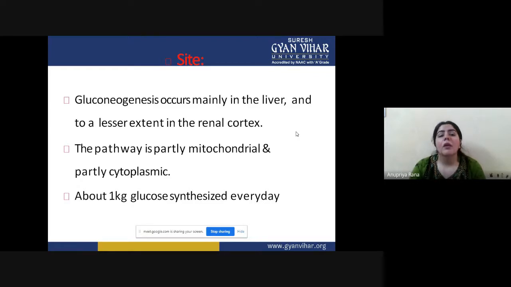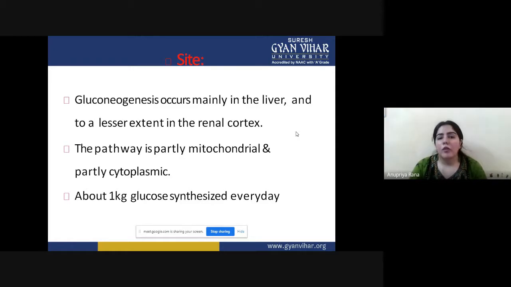Now we will see the sites of gluconeogenesis, meaning at what place it happens inside our body. It mainly occurs in the liver and to a lesser extent in the renal cortex. The renal cortex is part of the kidney. About 60% of the whole process of gluconeogenesis happens inside the liver, almost 39% happens inside the kidney, and 1%, very rarely, can happen inside the intestine.